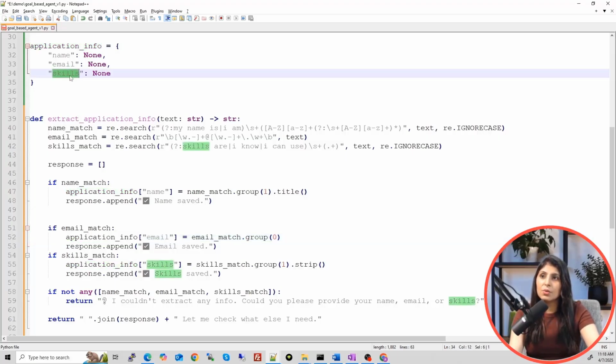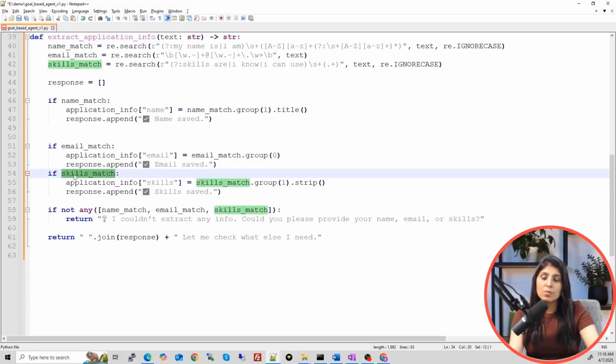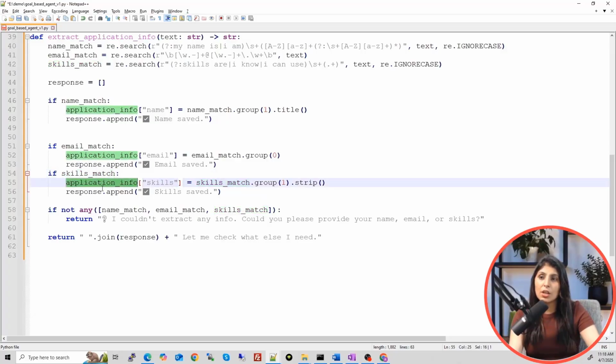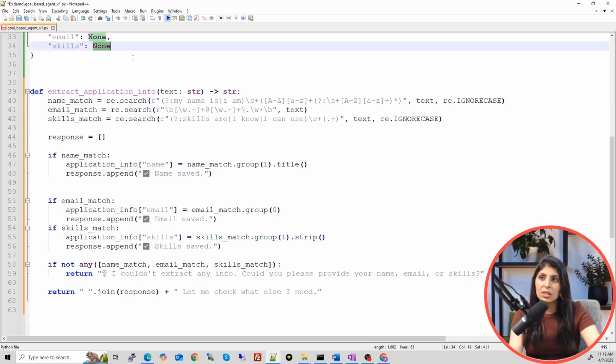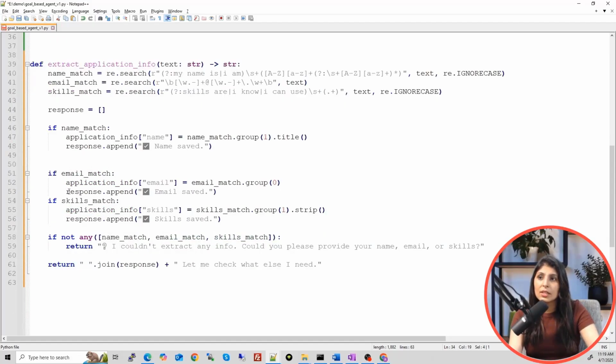And in the same way we will do for skills. If skills match, meaning if the user has filled the skill. And how are we searching the skills? For that we are searching for phrases like "skills are", "I know", "I can use". If the user is using these kinds of lines, then whatever is written after that will be considered as skills. Okay, so if the user filled the skills, then we are updating this application info dictionary, and in that dictionary we have a skills key. There we are updating this information. See, if email matches, this is how we are updating the dictionary.